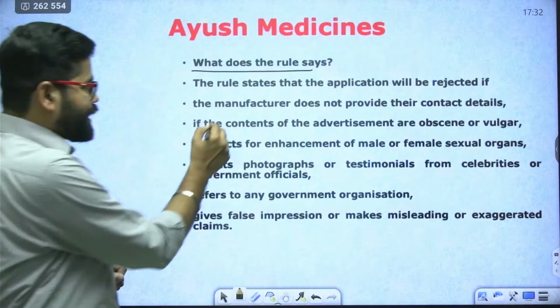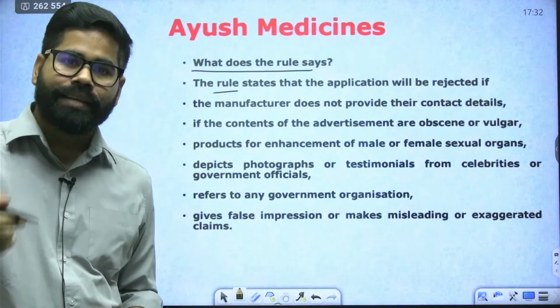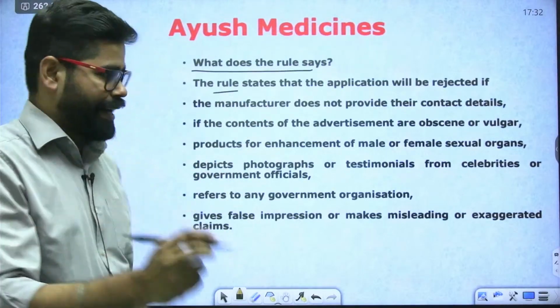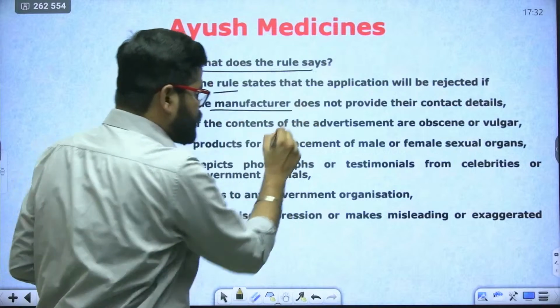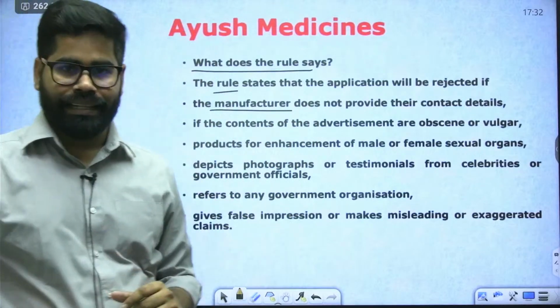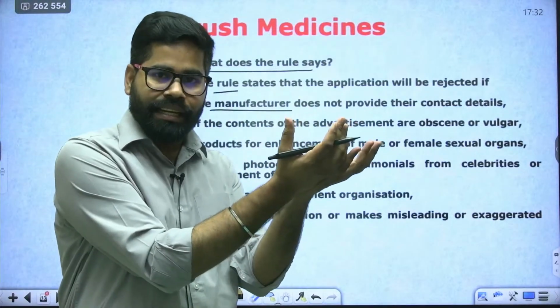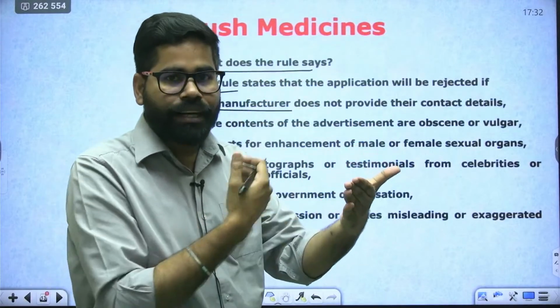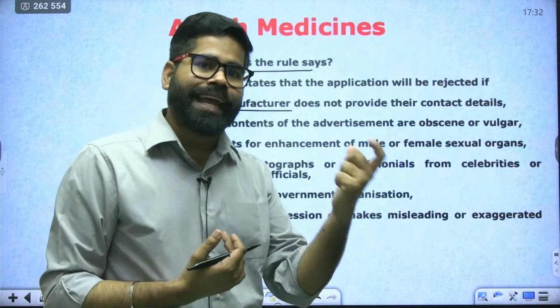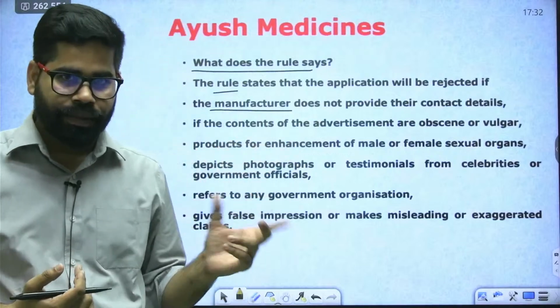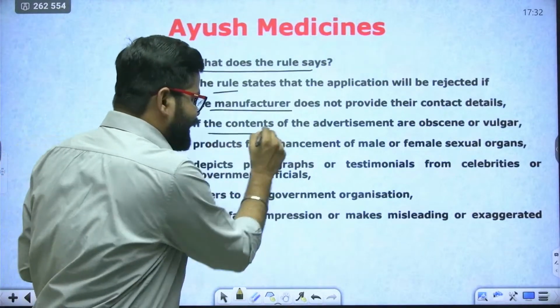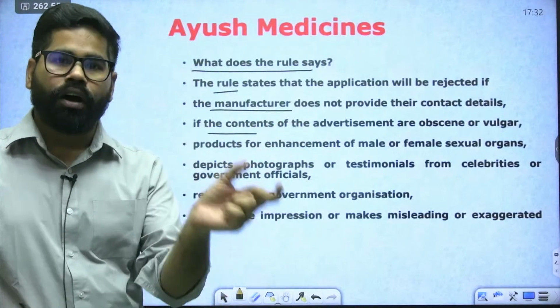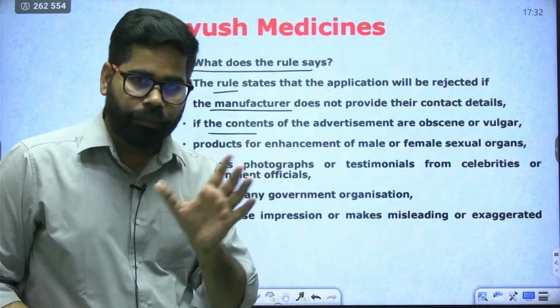The rule is saying that if anyone is applying for this advertisement, it will be rejected if the manufacturer does not provide their contact details. Suppose they have made their medicine and they are selling it to the people, making fake claims, but not giving their contact details. That type of advertisement will be rejected. Second thing is, if the content of the advertisement is obscene or vulgar, then also it will not be allowed.